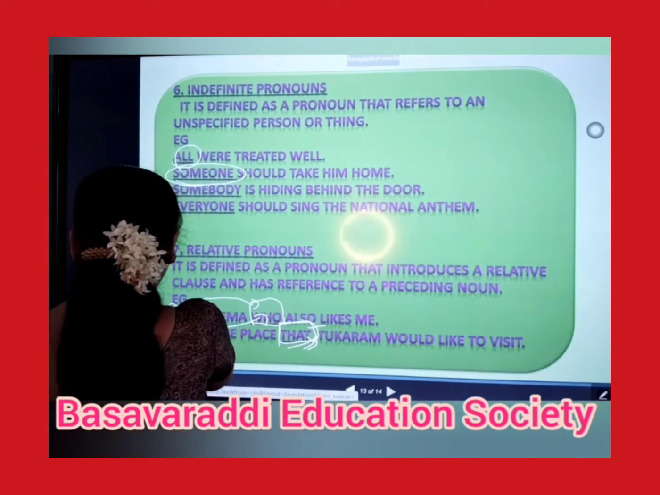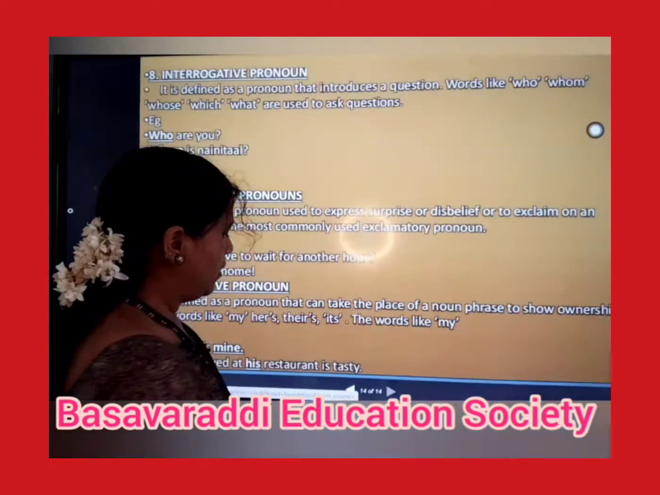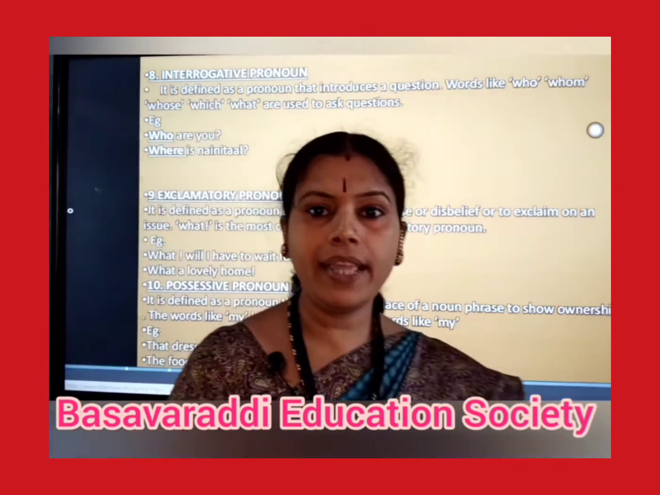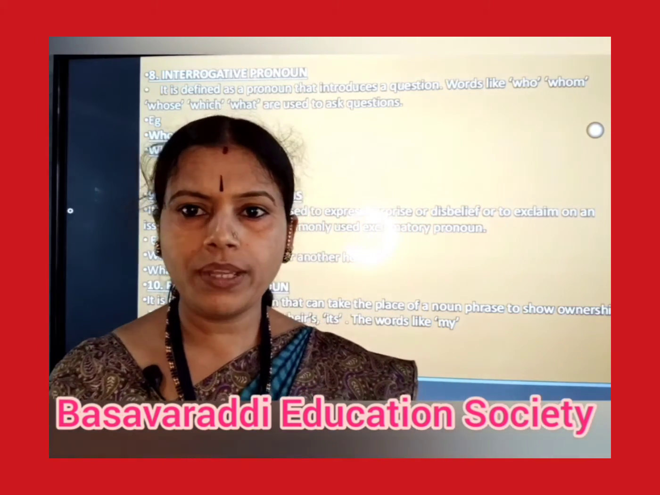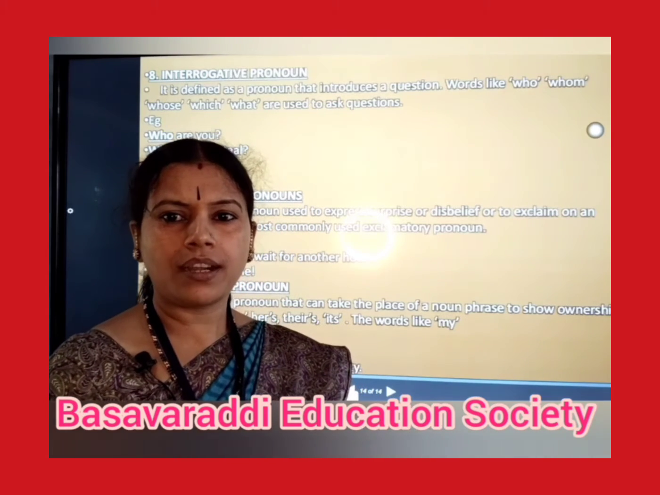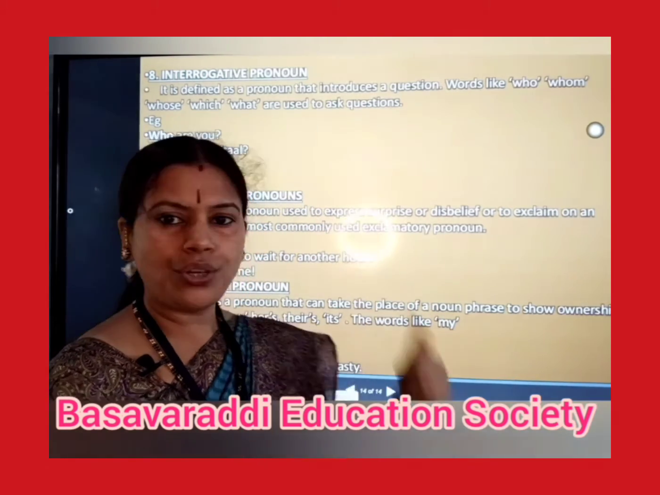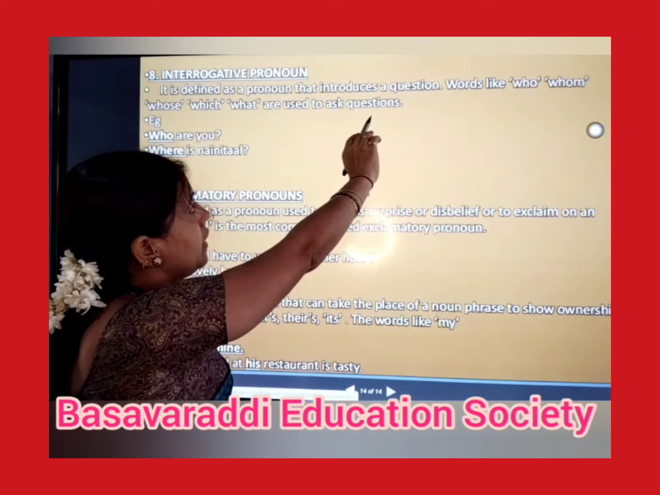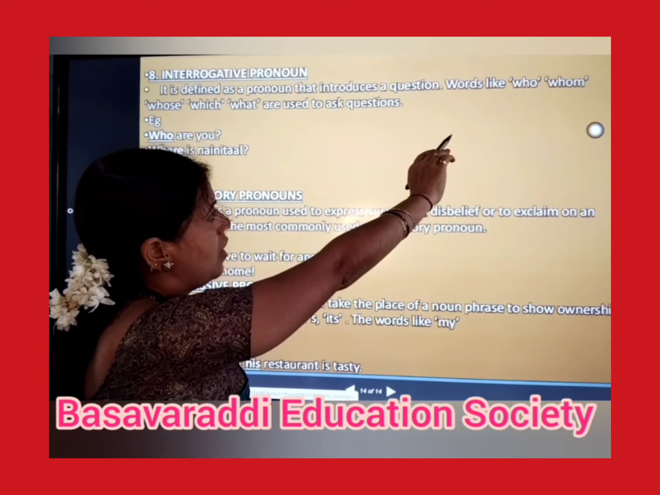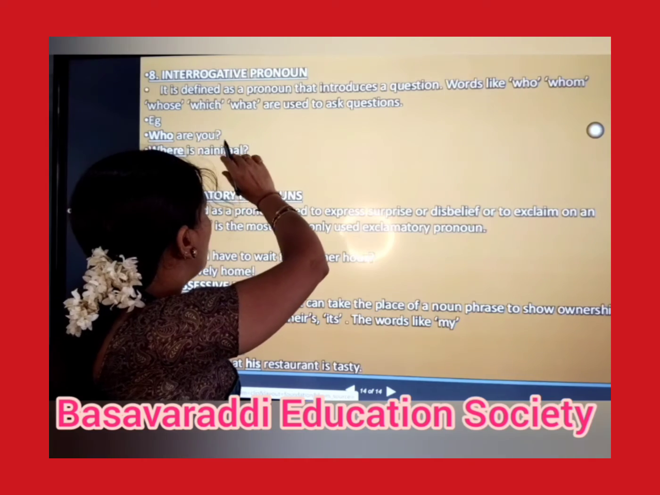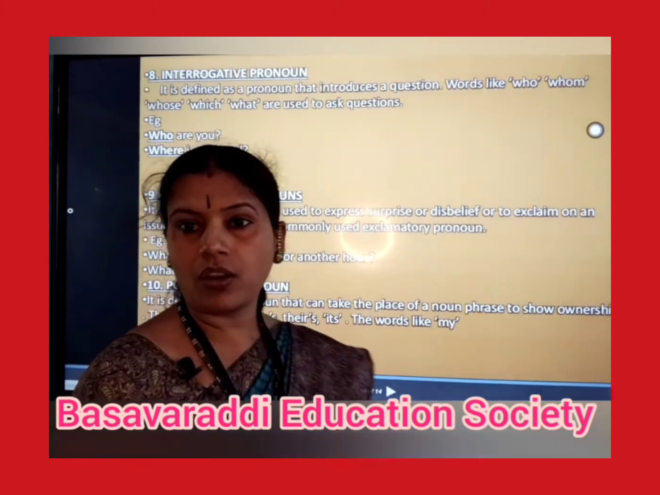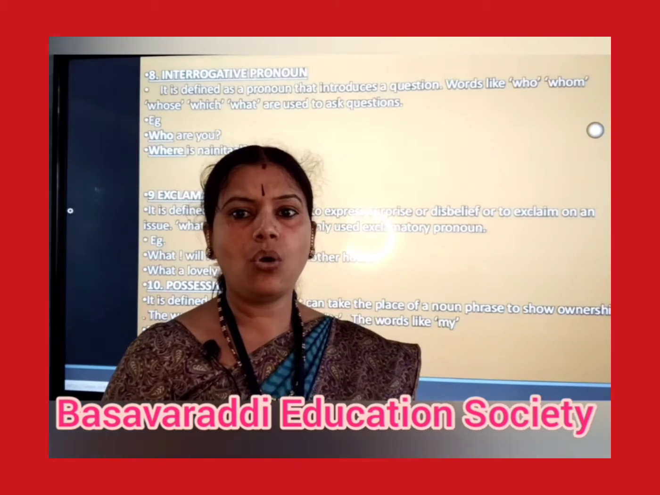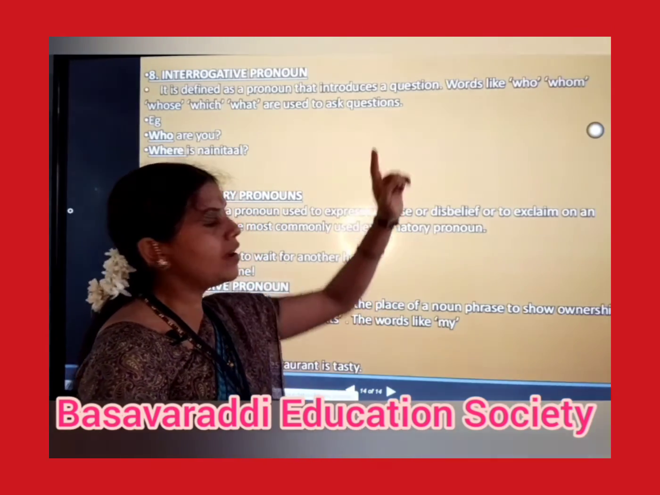So let's move to our next part. The next type of pronoun is the interrogative pronoun, as the name itself is indicating. Interrogative means asking questions. While we were studying the kinds of sentences, we used the interrogative sentence. It is defined as a pronoun that introduces a question. Words like who, whom, whose, which, what are used to ask questions. Already we know interrogative words, that is who, what, when. So all the words which are used for asking questions are called interrogative.